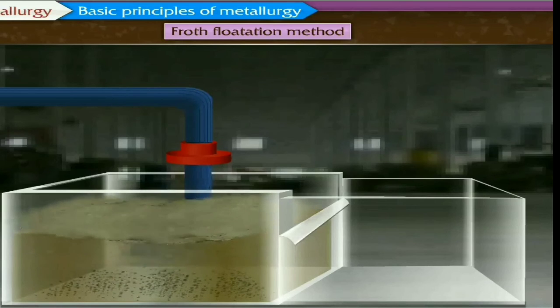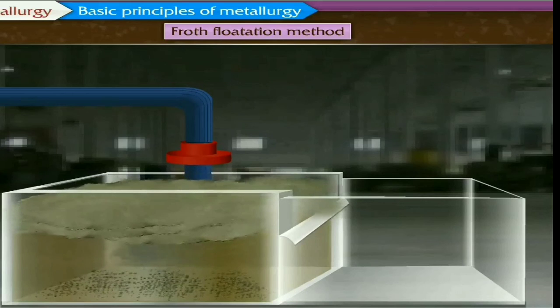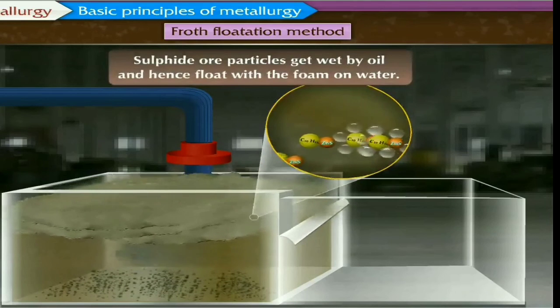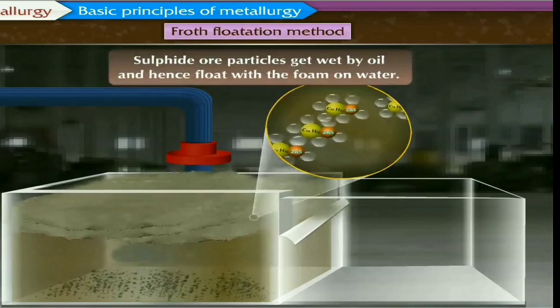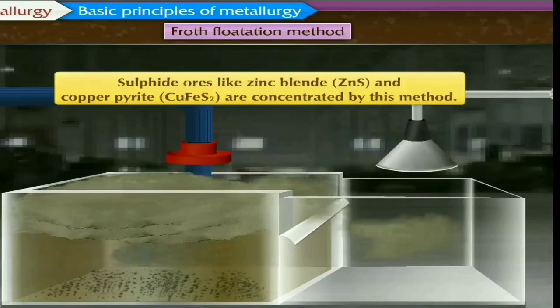As they start floating on water, most of the foam will be formed. This foam is lighter in weight, and this foam is collected into another tank.